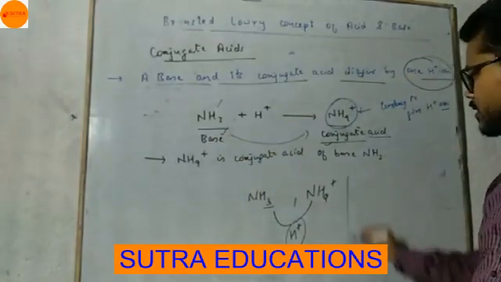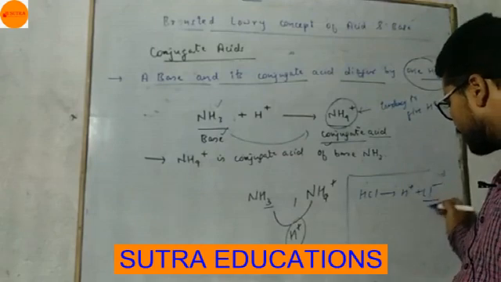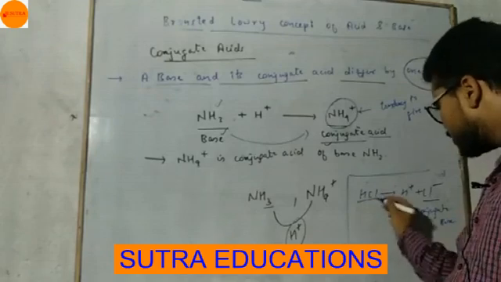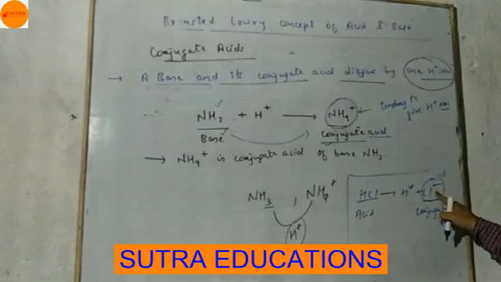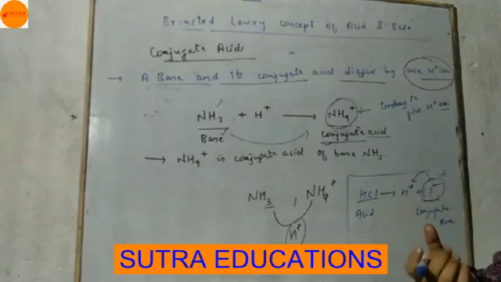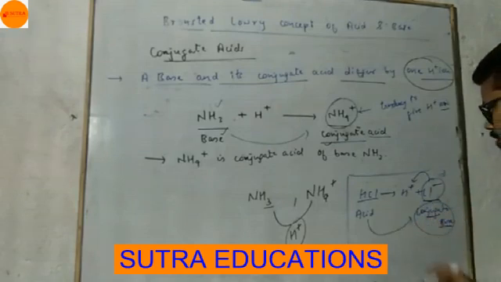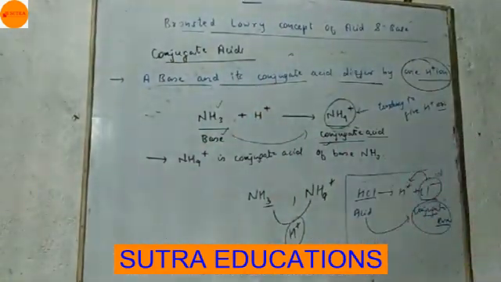In the same way, I told you HCl breaks into H plus plus Cl minus. This Cl minus is the conjugate base. This was acid. So why is Cl minus a base? Because it is unstable and it will readily accept H plus ion. So a species which can accept H plus ion is a base. That's why it is termed as base. Why conjugate? Because it is derived from this. So this is the concept of conjugate acid and conjugate base, which is very important. Okay, now